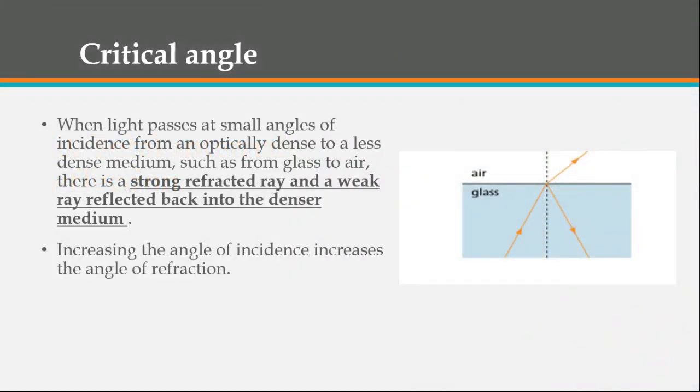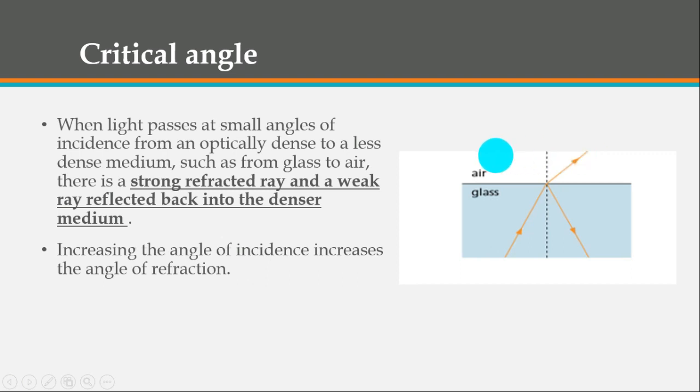Okay, the first thing we want to talk about is this image. Let's look together at this figure. What you can see are two different mediums, glass and air. Now we know when any wave moves from a medium to another medium, what happens? Refraction. We know this, okay? Because the speed changes, because of the different densities of the two mediums. From glass to air, now we know that glass is more dense and air is less dense. What will happen? Look, the ray of light will refract away from the normal because it will speed up.